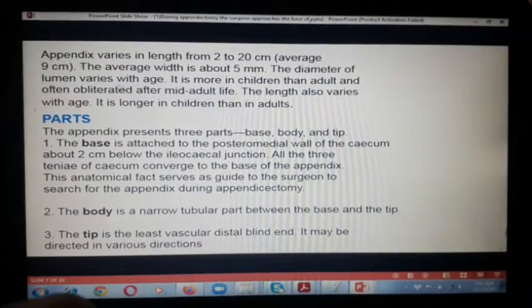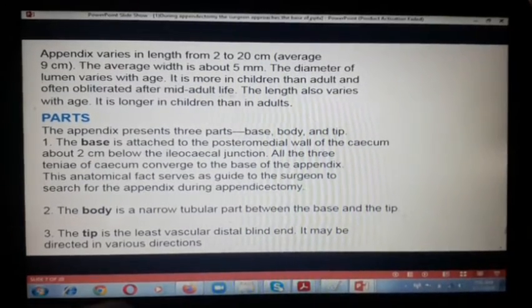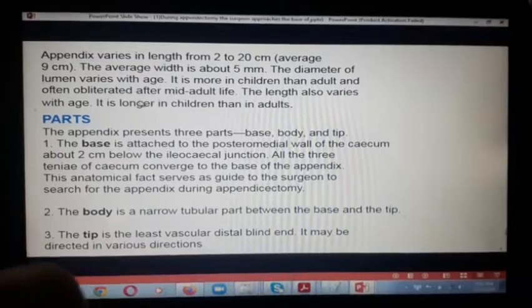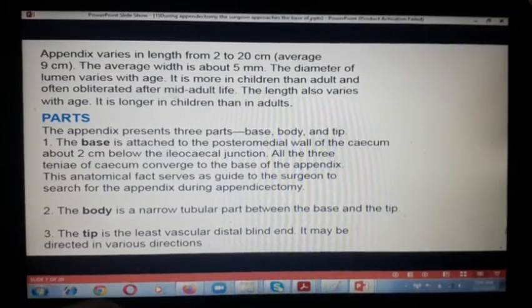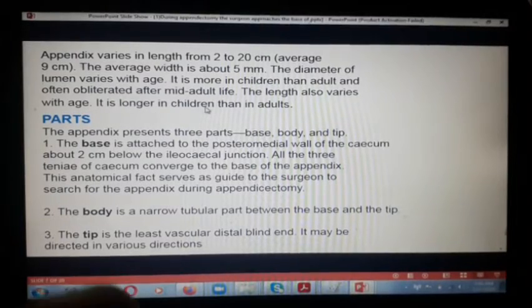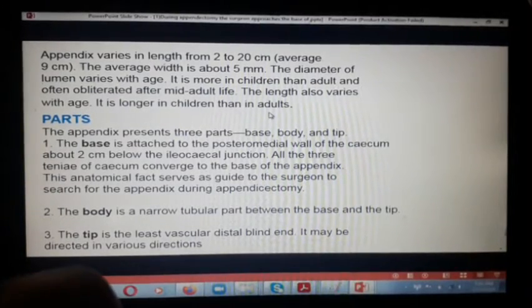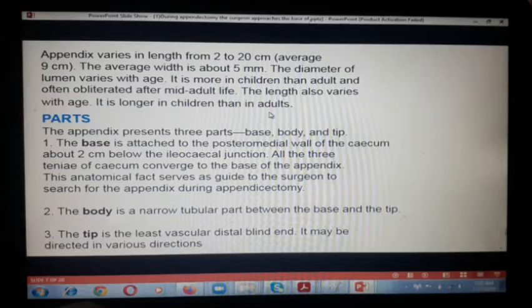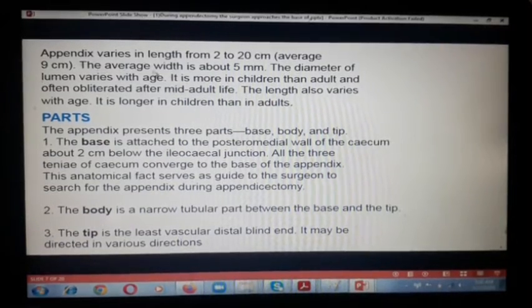The diameter of the lumen varies with the age. It is more in children than adult and often obliterated after the mid-adult life. The length also varies with age. It is longer in children than in the adults. So it is a rudimentary organ. Do not forget this. It is a rudimentary organ.